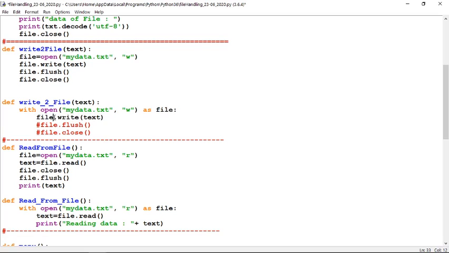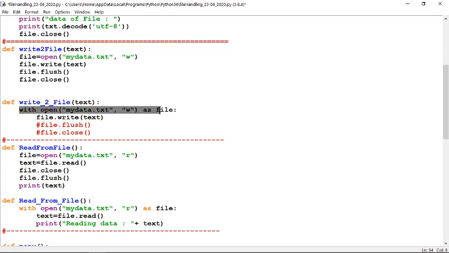So that's it. We don't need to close the file. We need not flush the file, even though you can flush, no problem, because flushing is not bad. If you want to ensure your writing, you can flush it. That is a good habit. But if you don't want, you can omit it also. So this is the benefit of with.